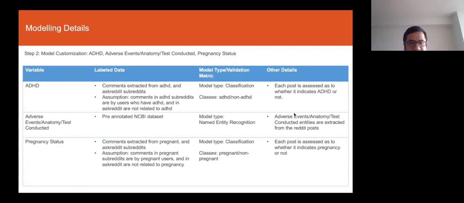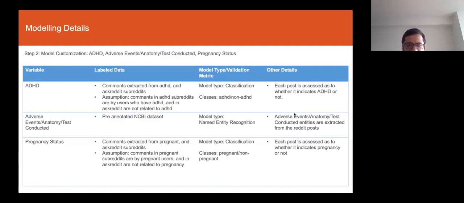Similarly, for ADHD, I follow a similar process. I look at ADHD subreddits and assume that the comments extracted from there represent ADHD, and so on and so forth. The default in this case is again Ask Reddit subreddits. For adverse events, when not-me tests are conducted, there's a pre-annotated NCBI data set that is available that I use to customize the model.